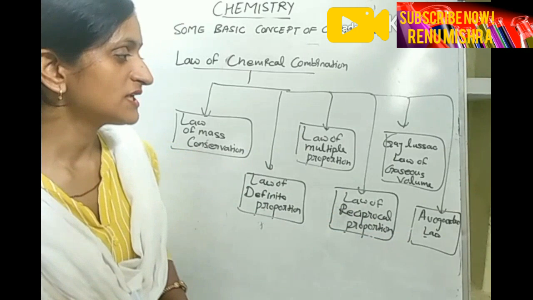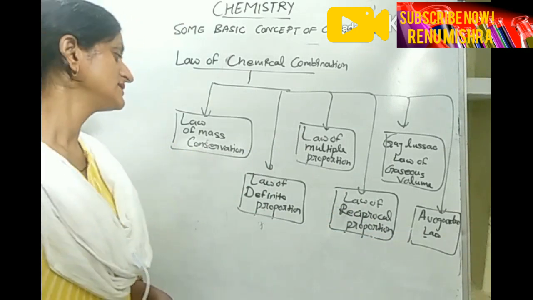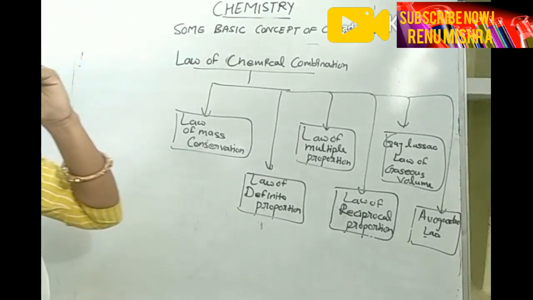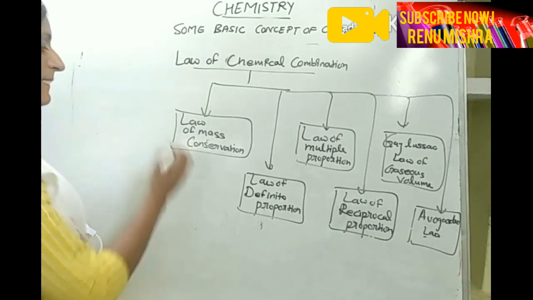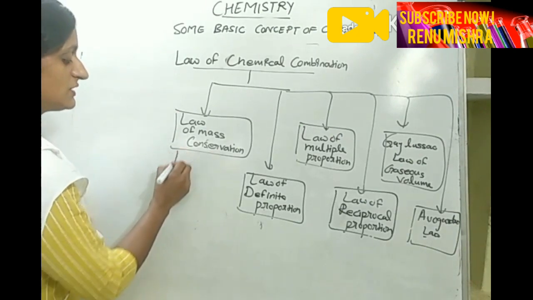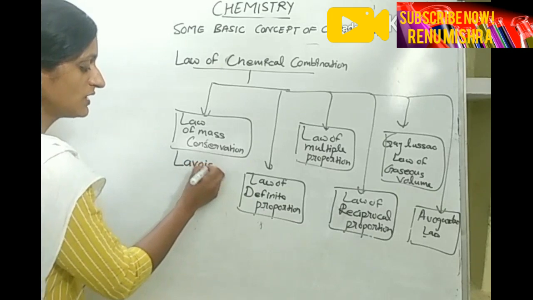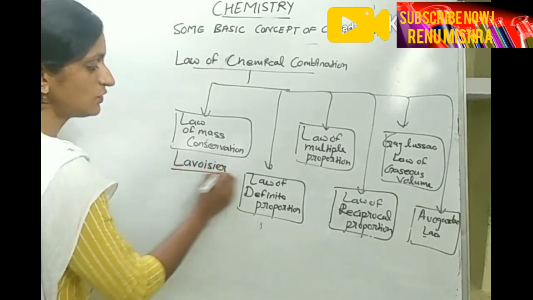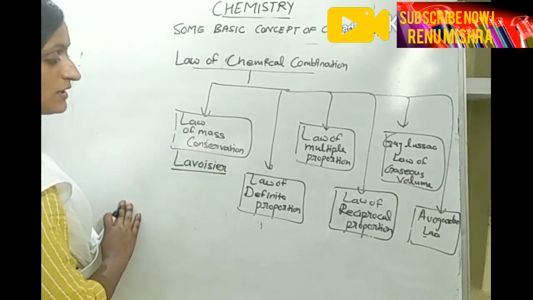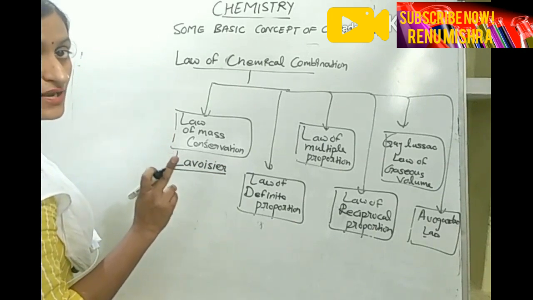Students, one more thing I am going to tell you: the law of mass conservation was given by the scientist Lavoisier. Do you remember what I told you?